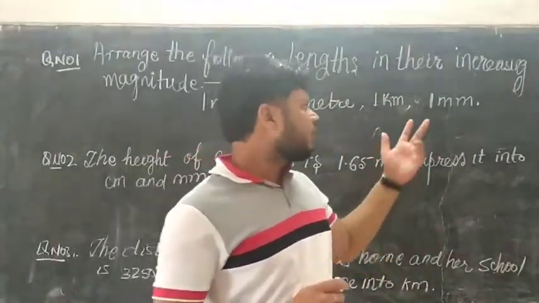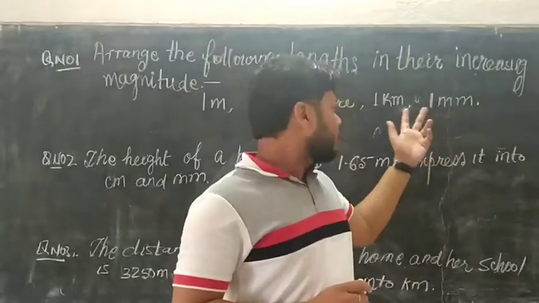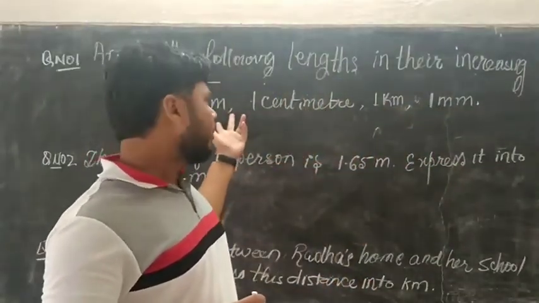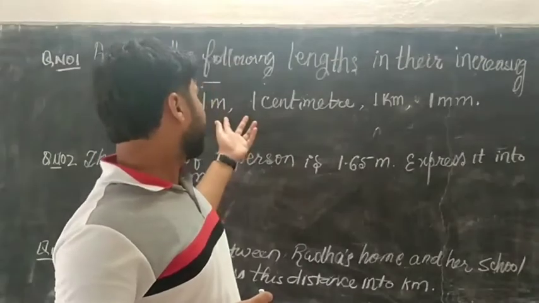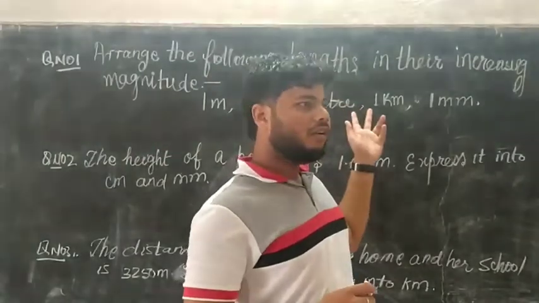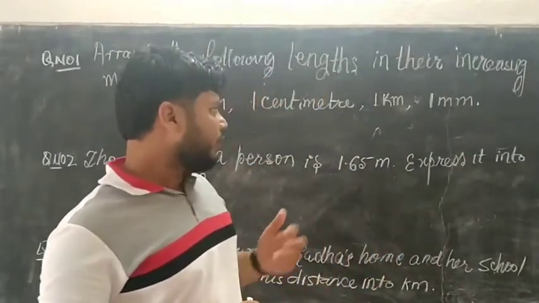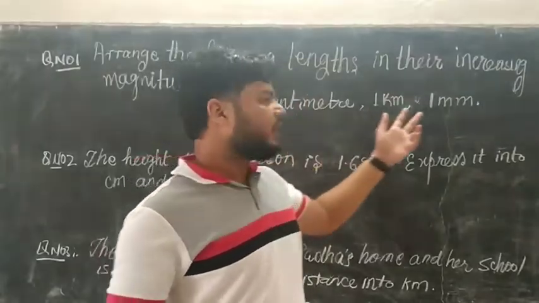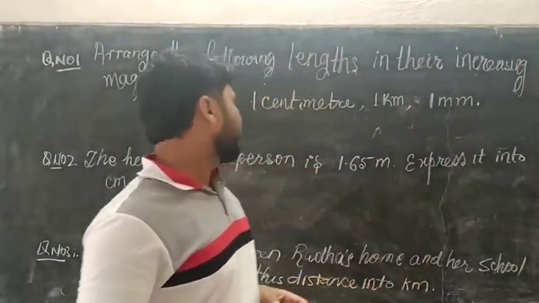But some are smaller units and some are larger units. Kilometer is a larger unit, and millimeter is a smaller unit.